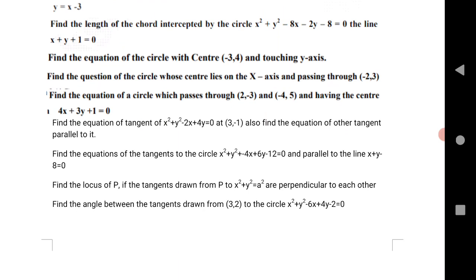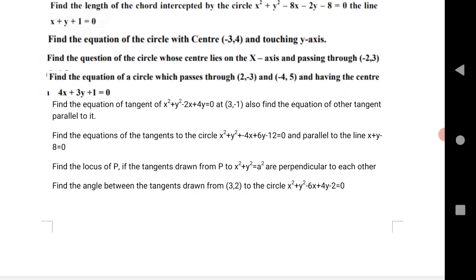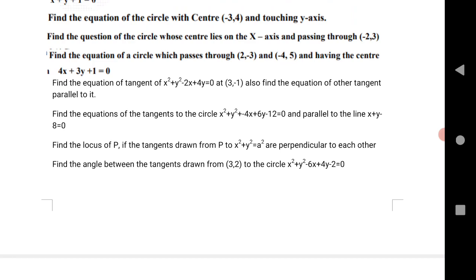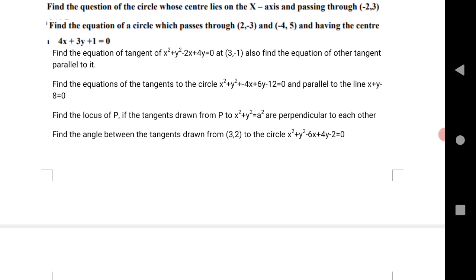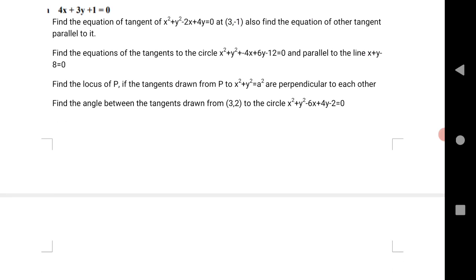Next is find the equation of a circle whose center is given and which touches the y-axis. Find the equation of a circle whose center lies on the x-axis. Next is find the equation of a circle which passes through points and has the given center. This question can be asked for LAQ as well as SAQ. Find the equation of the tangent is given. Find the equation of the other tangent parallel to it. Find the equation of a tangent to the circle parallel to the line.